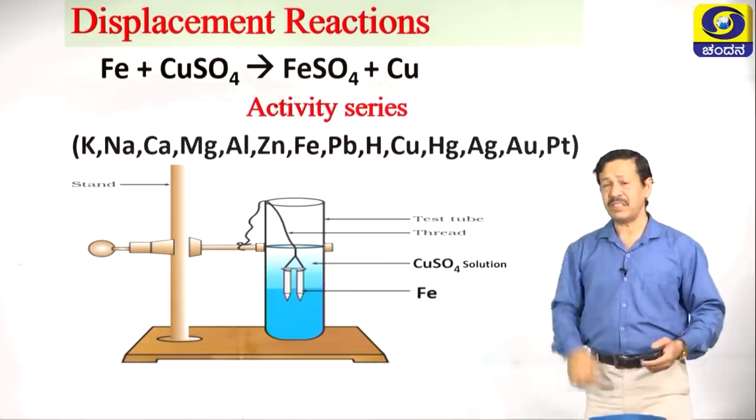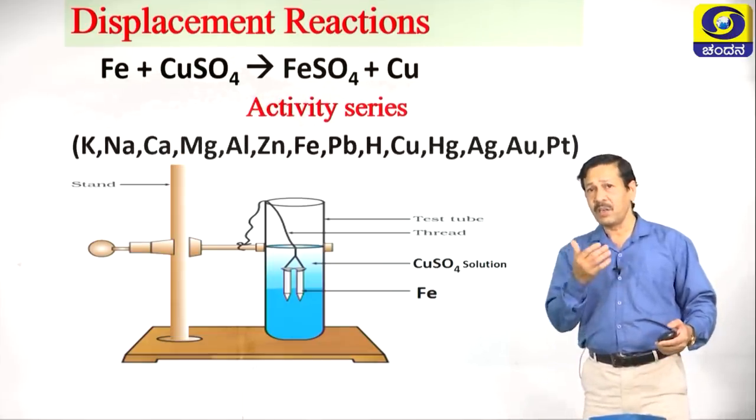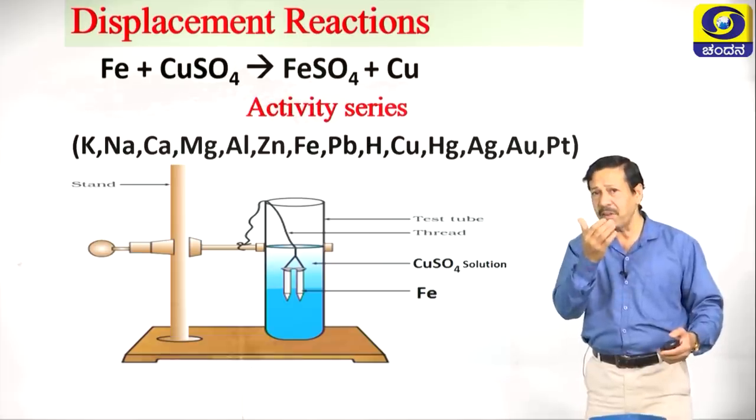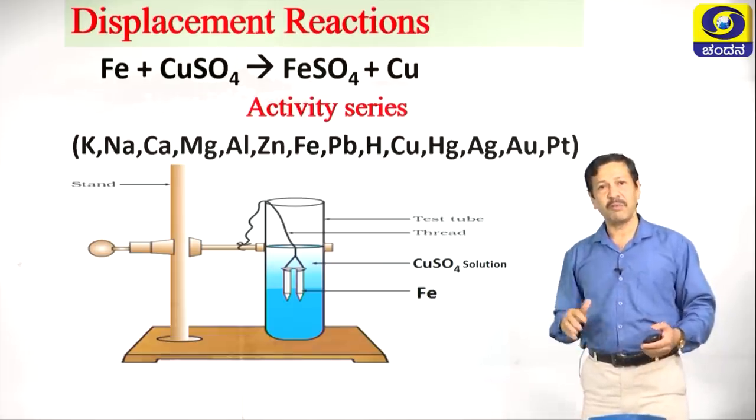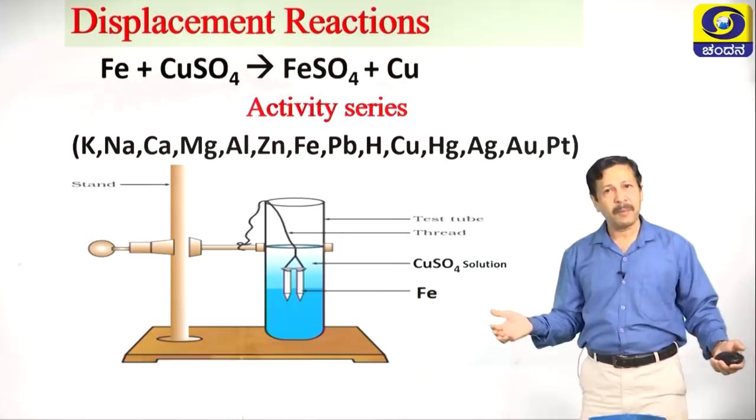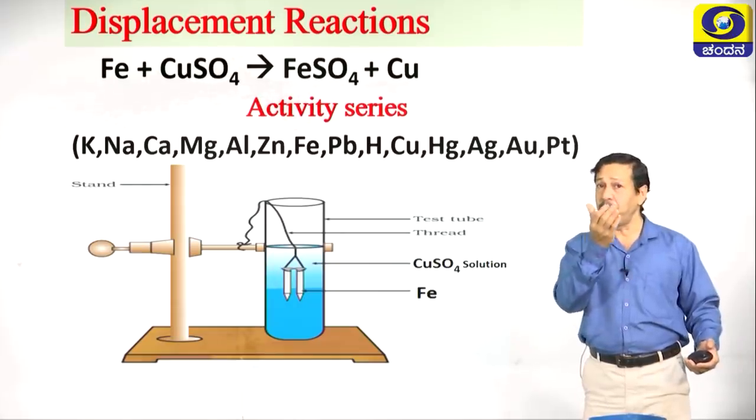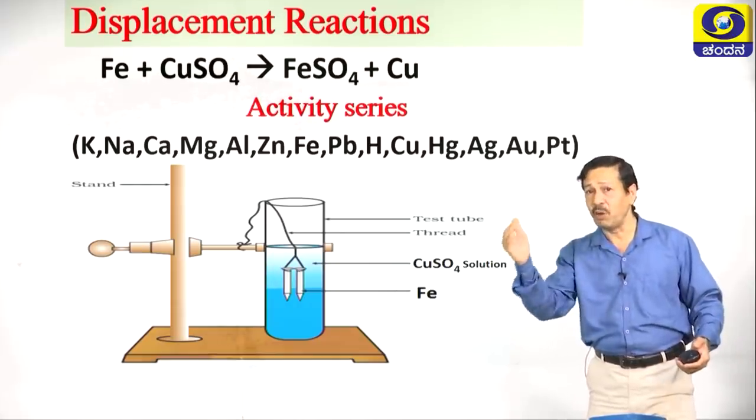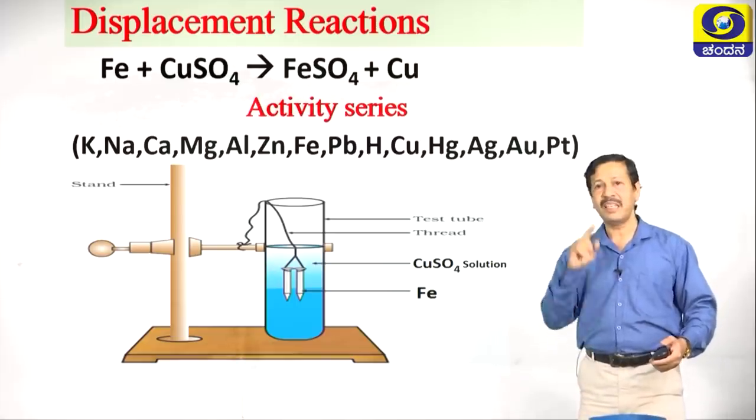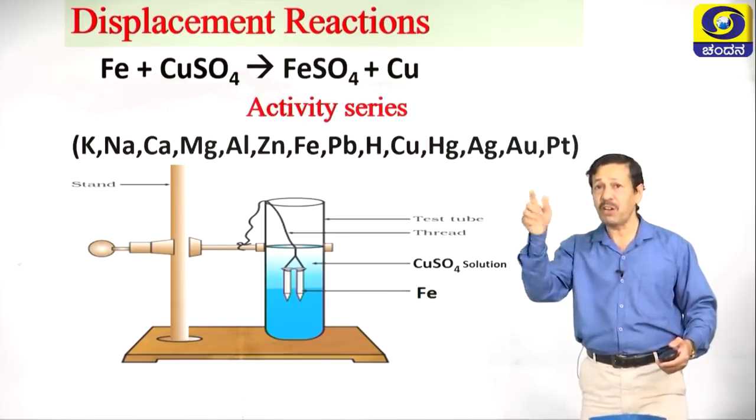This is the reactivity series. See here, potassium is most reactive and platinum is the least one. Where is our Fe? That is more reactive, upper in the order, and Cu is lower in the order. Obviously, Fe displaces the Cu, not vice versa.